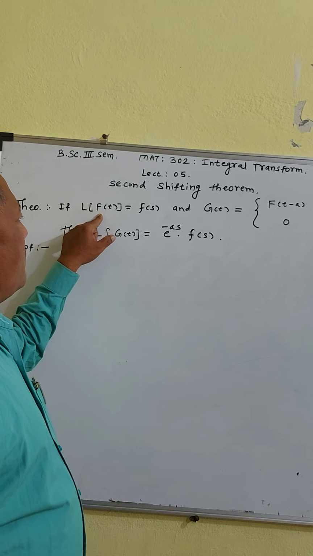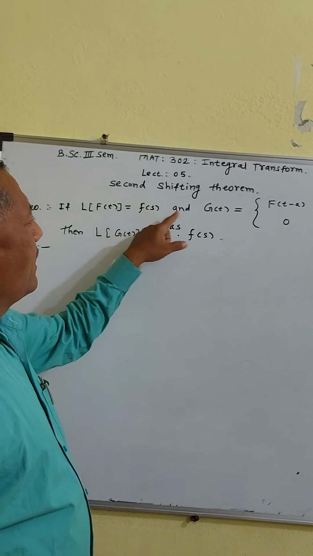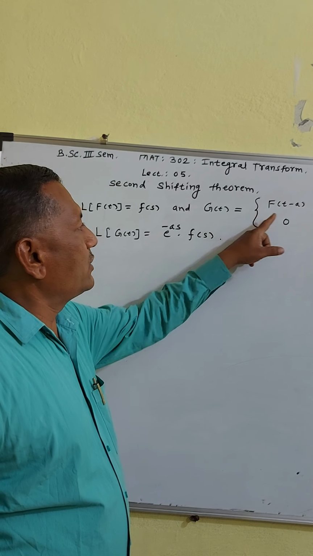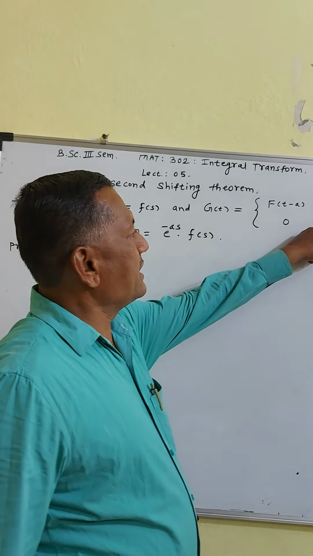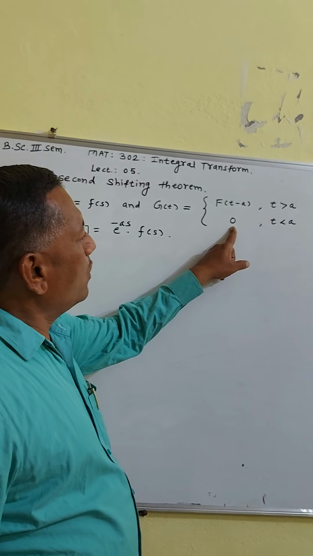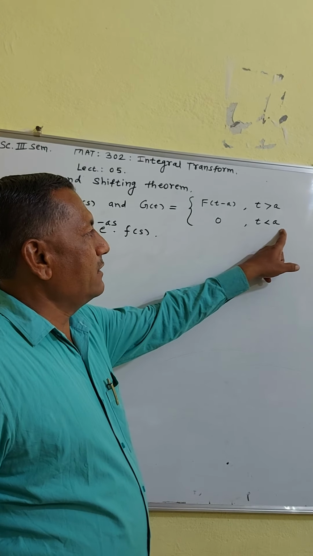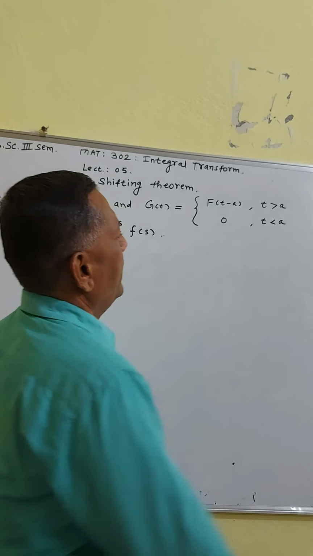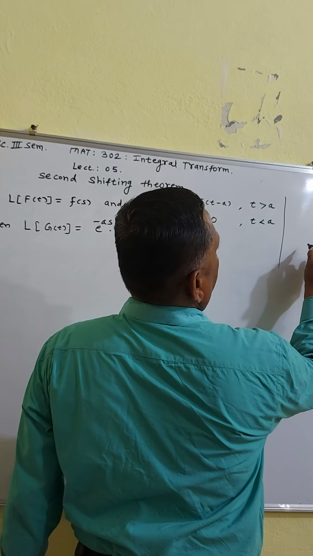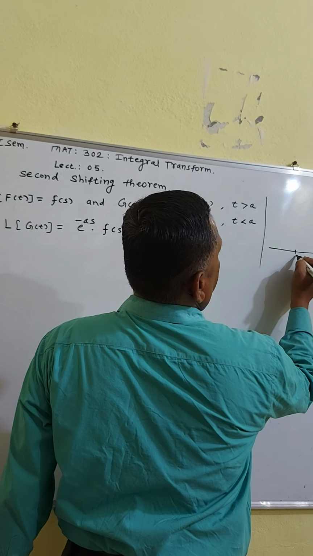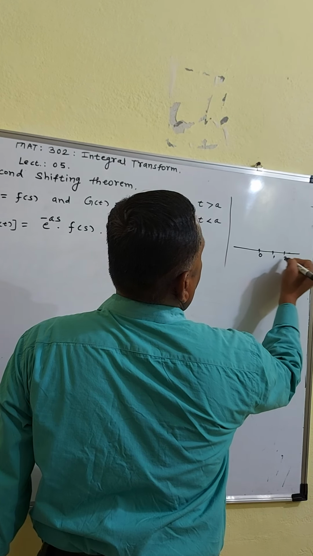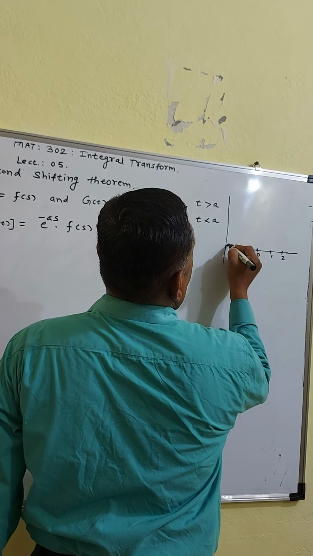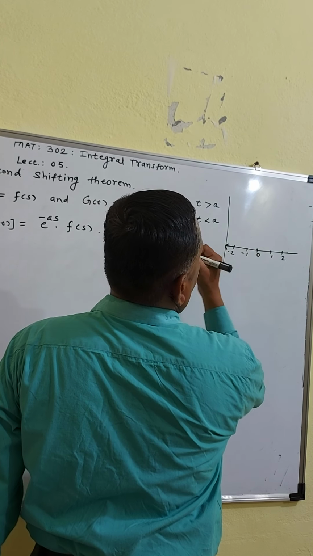If the Laplace transform of f(t) is equal to F(s), and g(t) is equal to f(t minus a) when t is greater than a, and is equal to 0 when t is less than a. Means, suppose here 0, here 1, 2, here minus 1 and so on, minus 2 up to infinity.